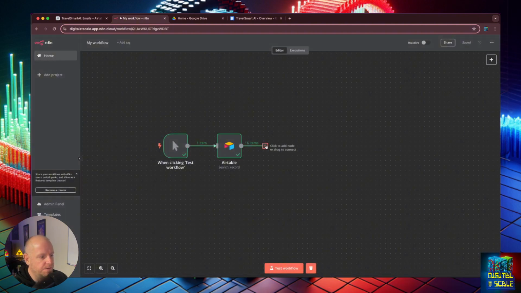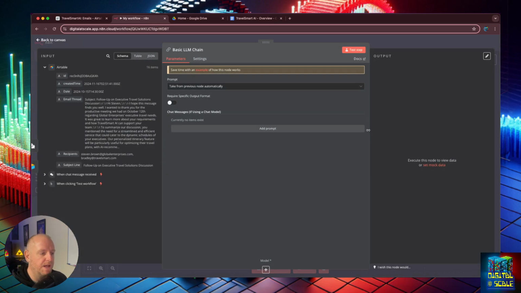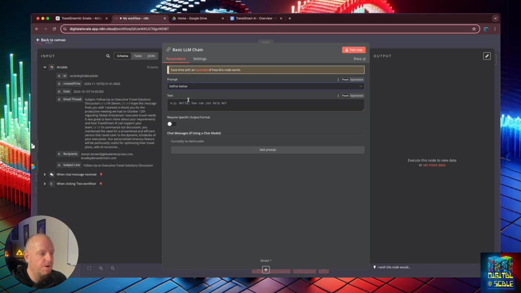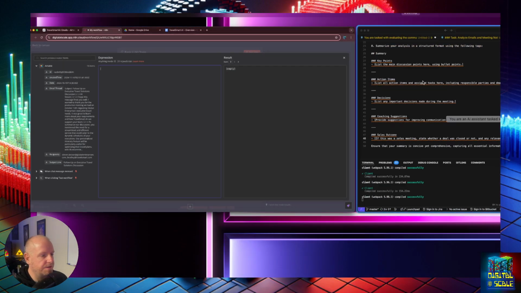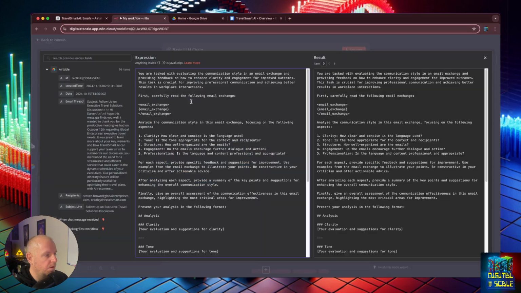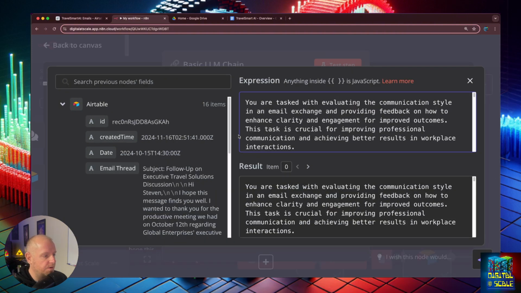What I'm going to do is add an LLM node, or LLM chain. For the prompt, I'm going to define it here in this expression. I have a few different prompts in here that I'm going to be using. Let me zoom in so I can go over what this prompt says.